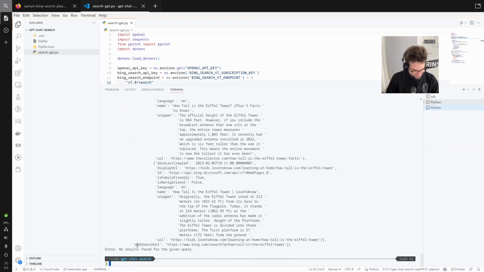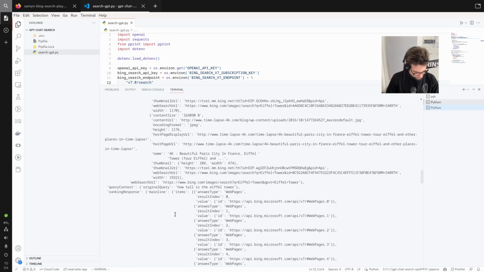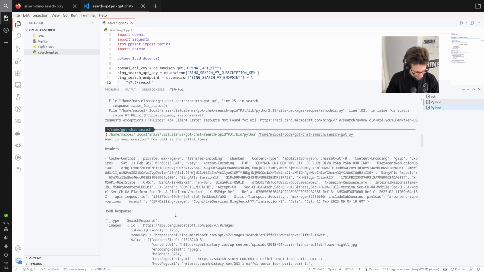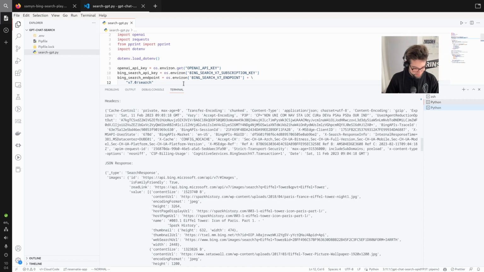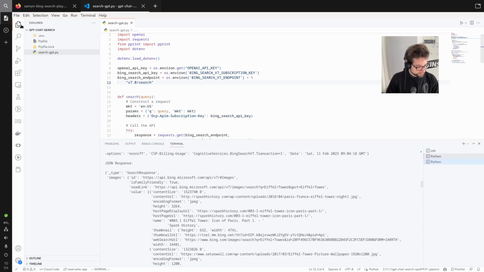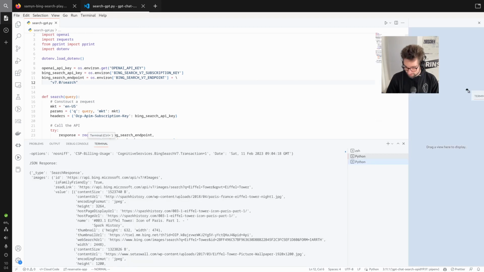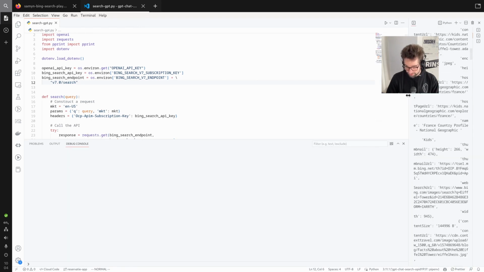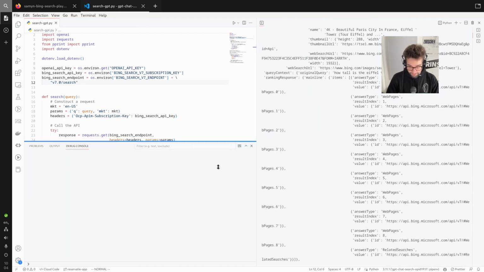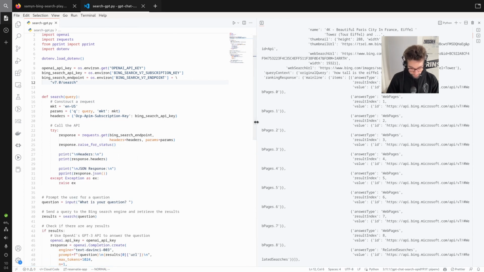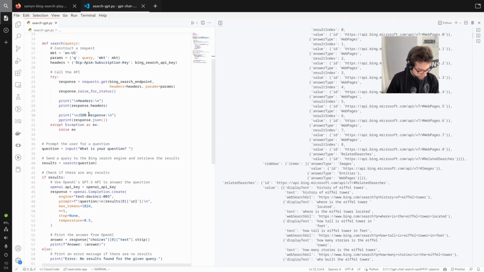So, yeah, no results found, of course, because you don't know what the thing looks like. This is interesting. So we have a JSON response. Let's close this. Can we pull this to the side? Because that's going to be much nicer for me. Yeah, perfect.